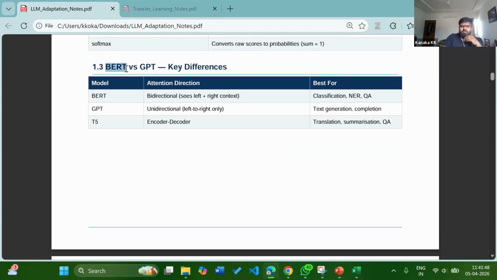and today we are going to use the BERT model. What is the difference between BERT and GPT? GPT models are unidirectional. Unidirectional means they will synthesize the words only to the right side. Usually if I write on the notebook, I will start writing from the left side and go all the way to the right side. Likewise this model keeps on printing each word to the right side only. That's unidirectional. But BERT stands for bidirectional encoder representations from transformers.